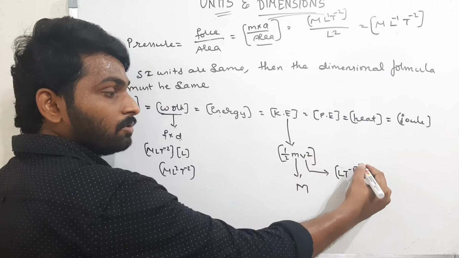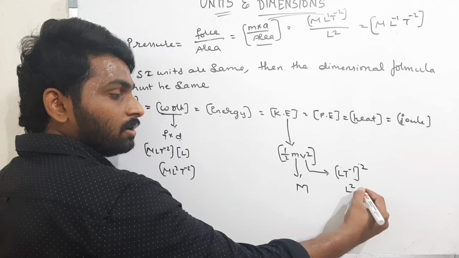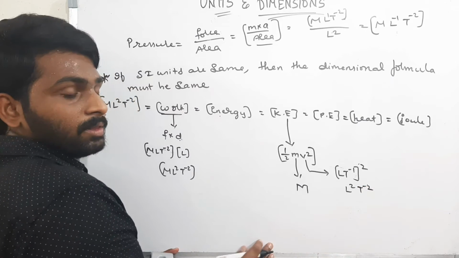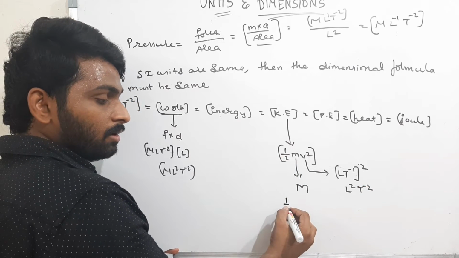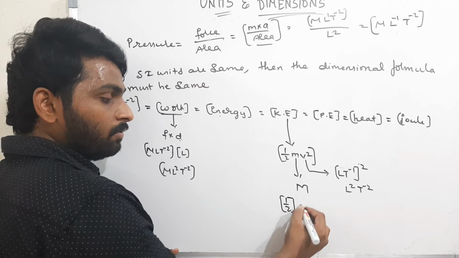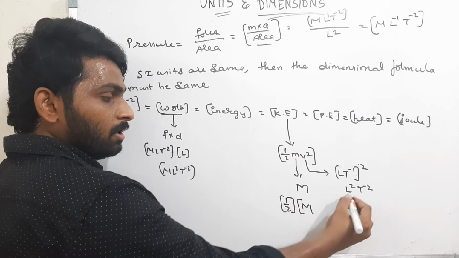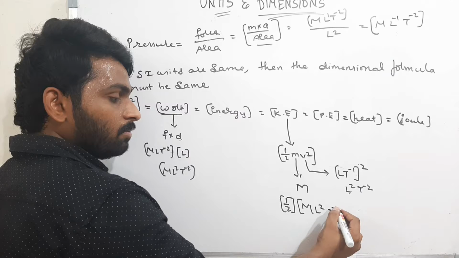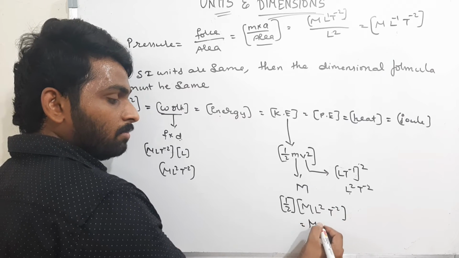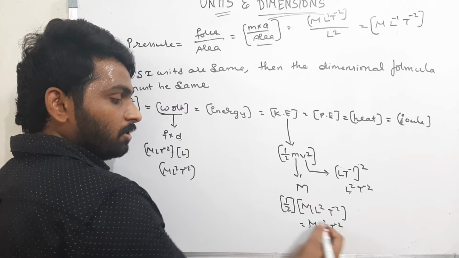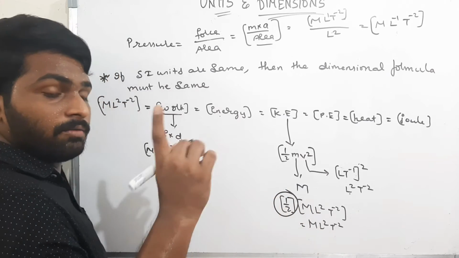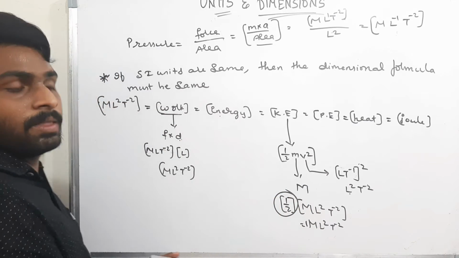Now it is squared, therefore L square T power minus 2. Therefore, the dimensionality is the dimensionality of half into M L square T power minus 2. That is nothing but M L square T power minus 2. Now the dimensionality of 1 by 2 is nothing but 1. Now we will see here.